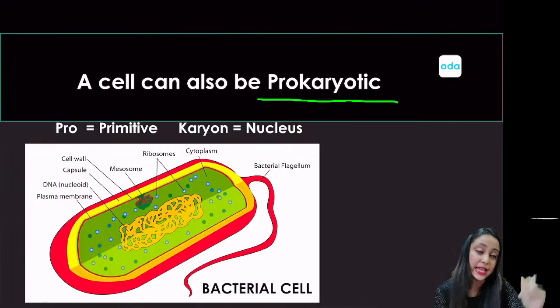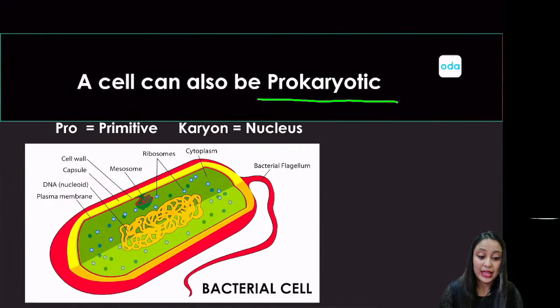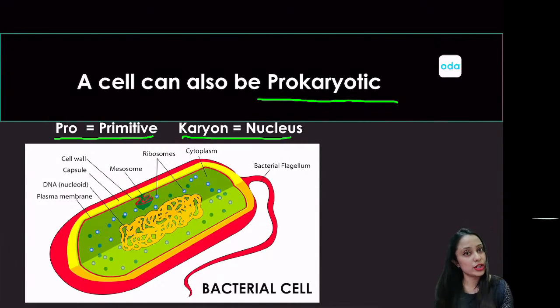So a prokaryotic cell is essentially a cell that does not have a proper nucleus, which is a very important part of a cell. So that is not very well defined in this type of cell. That's when we call it a prokaryotic cell. Got it? So in prokaryotic, pro means primitive. Pro का मतलब क्या होता है? Primitive. And karyon means nucleus. So pro means primitive, karyon means nucleus. So a prokaryotic cell is basically a cell which does not have a well defined nucleus.